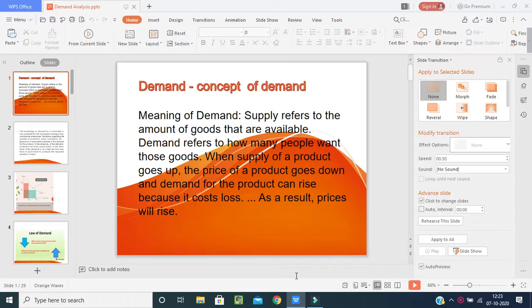Now, meaning of demand. What does it mean? See here on the screen. Supply refers to the amount of goods that are available. Demand refers to how many people want those goods. When supply of a product goes up, the price of the product goes down and demand for the product can rise because it costs less. As a result, prices will rise. When the price is less, the demand will go up, and when the prices go up, the demand will come down. This is a major concern.